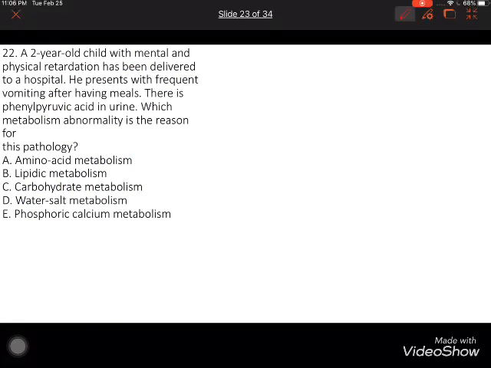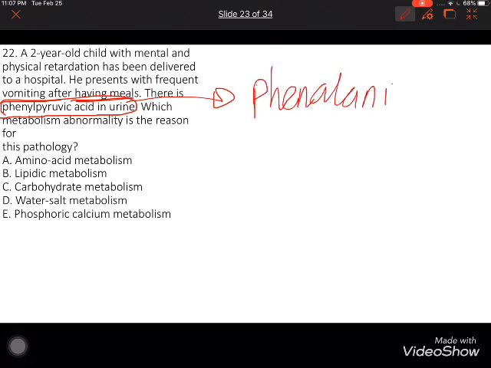If we see in this question, he presents vomiting after having a meal. There is phenylpyruvic acid in urine. This is the keyword for this question. Because it's phenylpyruvic acid, we need to think of phenylalanine, which is also an amino acid.